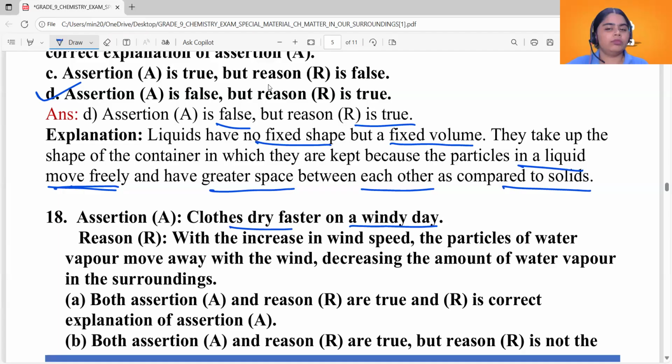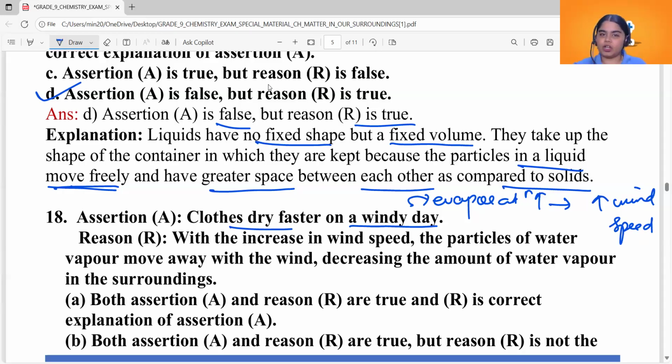We know that the rate of evaporation increases on increasing wind speed, right? As we have greater speed for the wind around the particles that get evaporated, the rate of evaporation increases. So the rate of evaporation increases, which implies there is greater wind speed, not lower wind speed. Wind is moving faster. So clothes dry faster, which is a result of evaporation on a windy day. So assertion is true. What is reason?